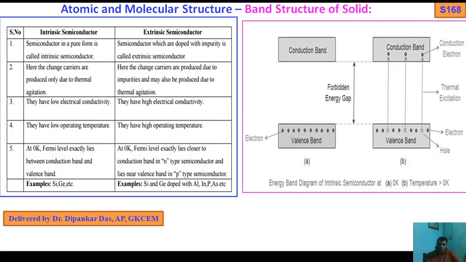Again I tell you, this is the intrinsic semiconductor at 0 Kelvin. Due to the large forbidden energy gap, the electron cannot jump from the valence band to the conduction band. But with rising temperature, one of the 4 covalent bonds gets broken, so there is a free electron. The free electron moves, creating a hole, and so on. Due to thermal excitation from the increase of temperature, these electrons jump from the valence band to the conduction band, and in this way they show conductivity.